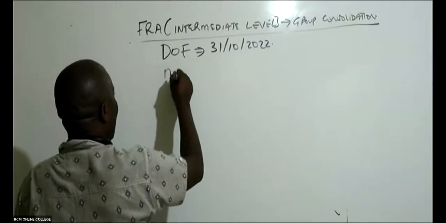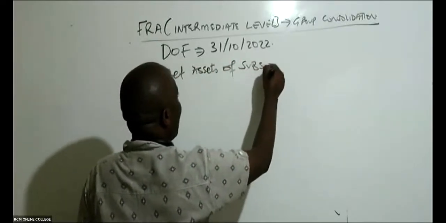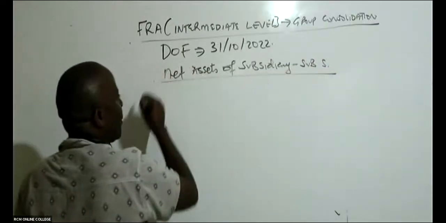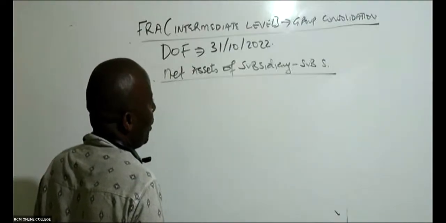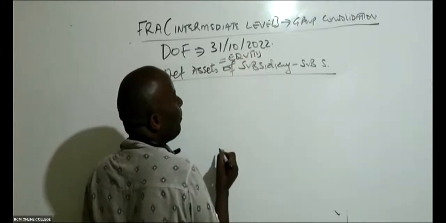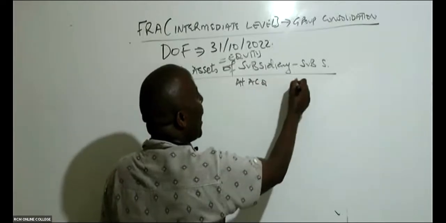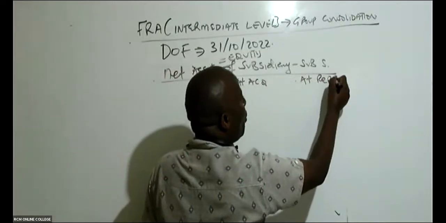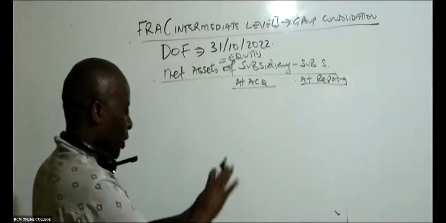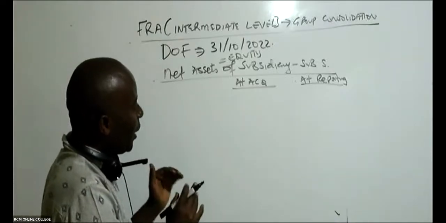So I'll be able to come here and get the net assets of subsidiaries. We shall start with subsidiary S. Remember, net assets are normally captured using equity. We're going to get these net assets at acquisition and at reporting, those two, because I would want to see the changes in the net assets. There is no way I'll ever talk about group consolidation without understanding the net assets.